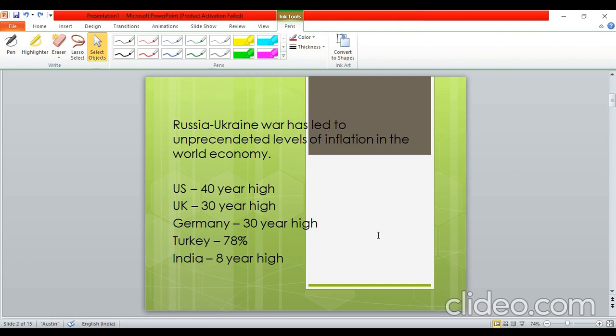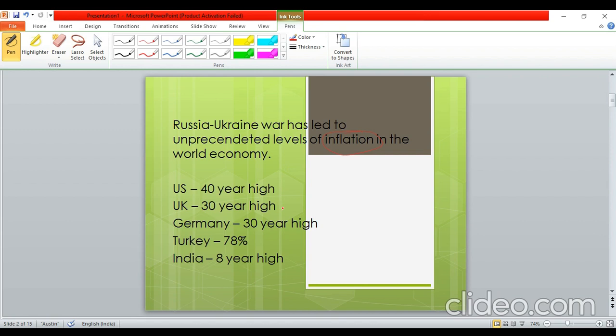So, guys, you know that Russia Ukraine war, now, this war has led to many problems in the world economy. But if I have to point out one of the biggest problems that this war has created, and which is spread across various economies, not just confined to the regions where this war has taken place, that problem is the problem of inflation.